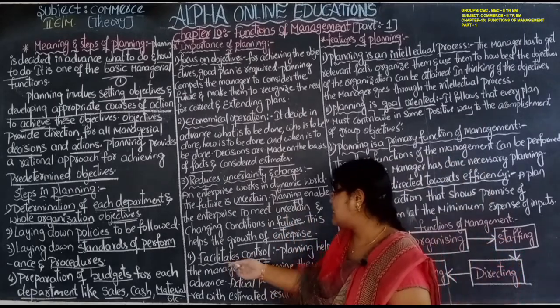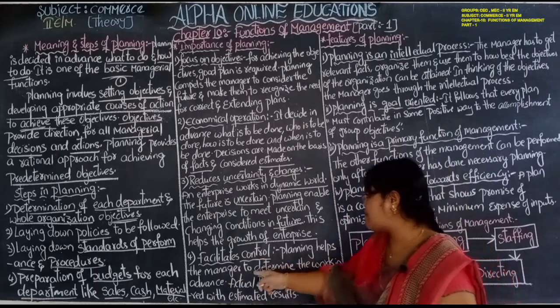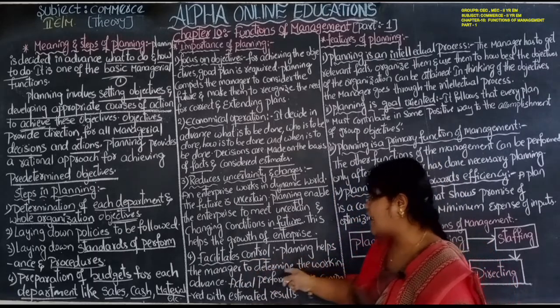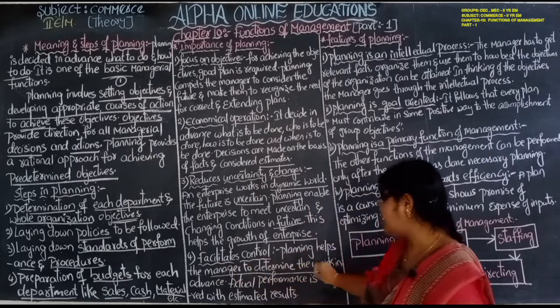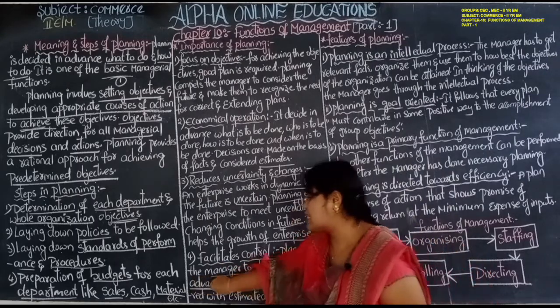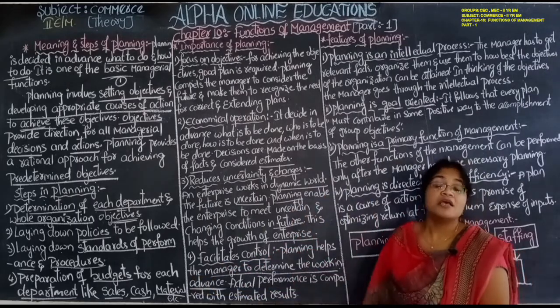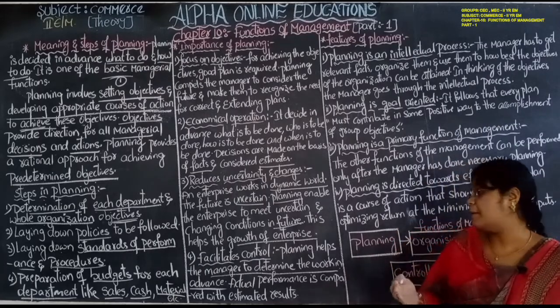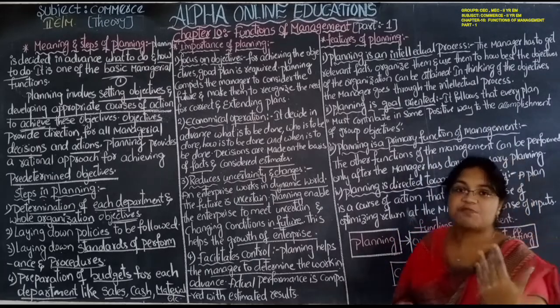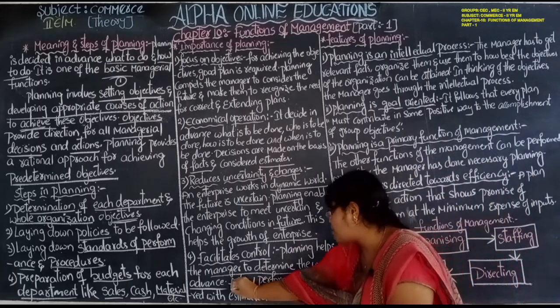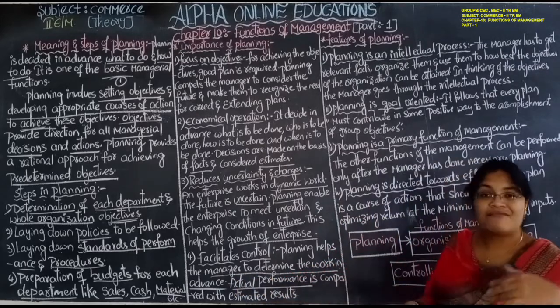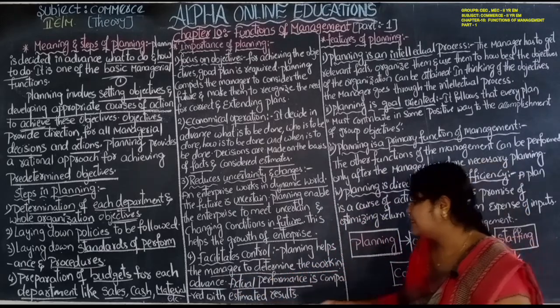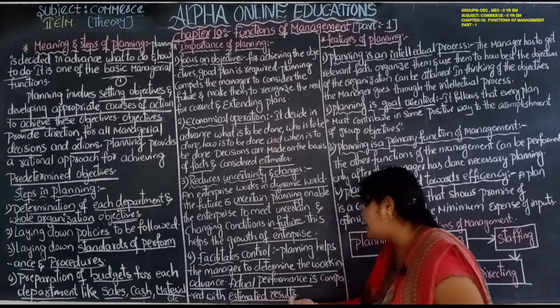Yes, facilitates control. Planning helps the manager to determine the work in advance. So the manager can determine in advance how the work will be done. After that, when the work is performed, the actual performance, what work is actually performed, is compared with the estimated result.